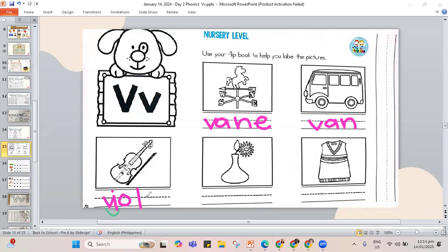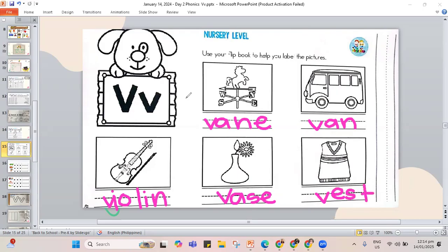Violin, V-I-O-L-I-N, that's violin. That's how you spell it. Next, let's go to vase, V-A-S, and the letter E, that is vase. And you have your vest, V-E-S, and the letter T, vest.